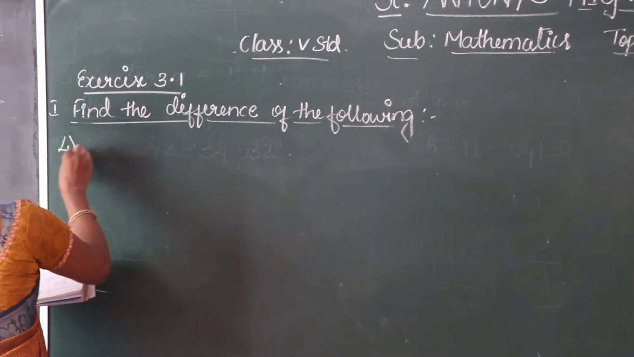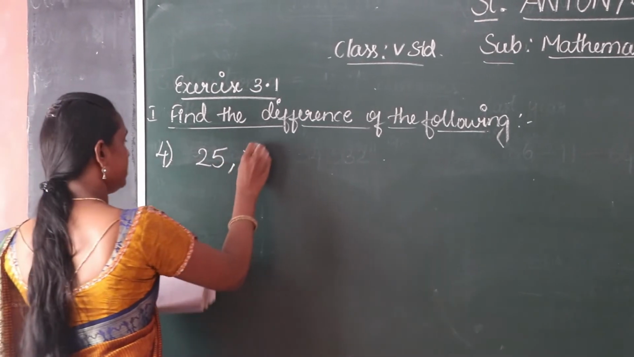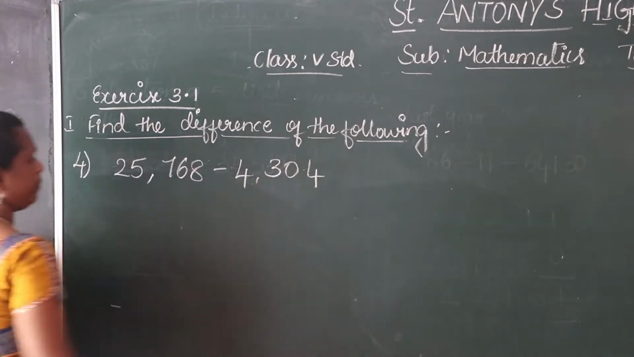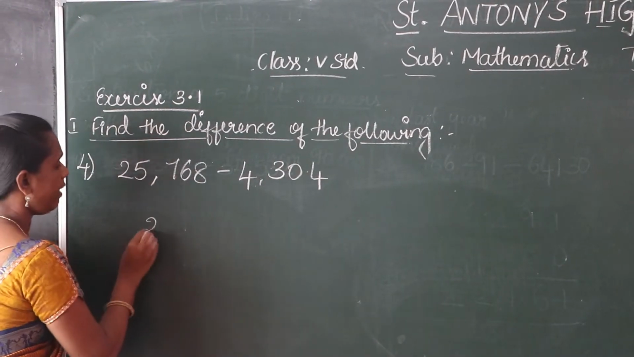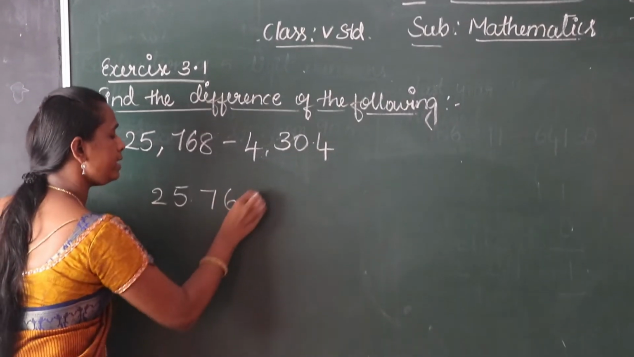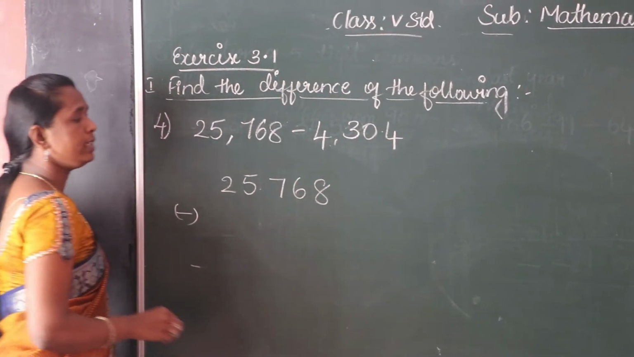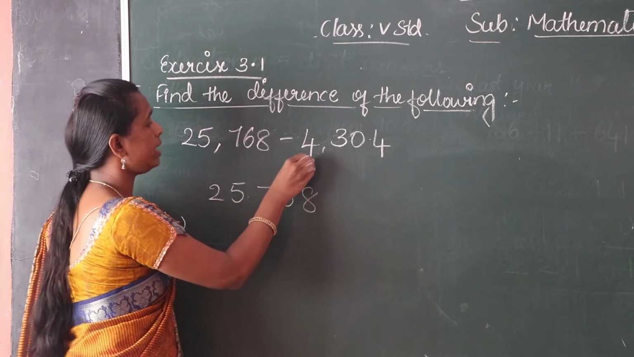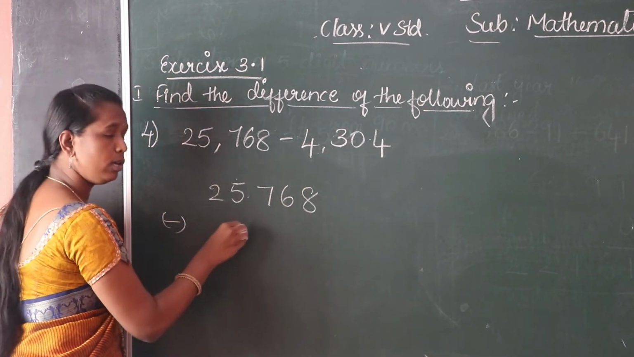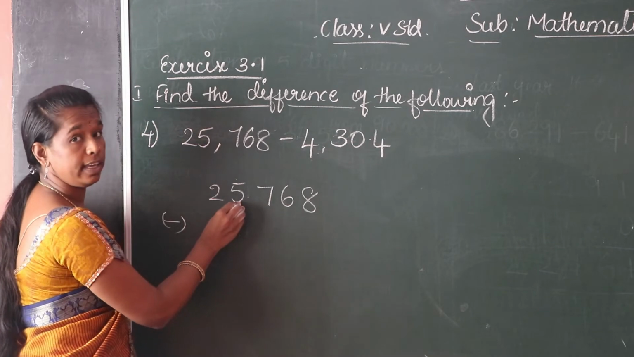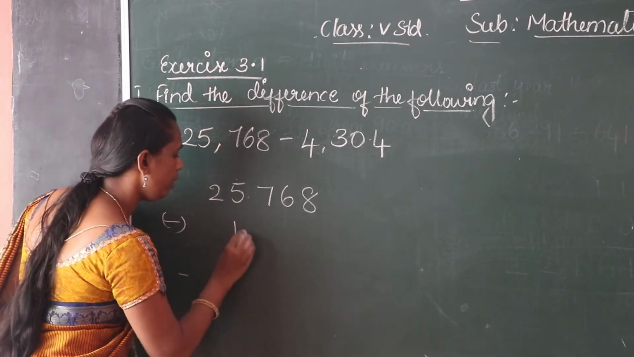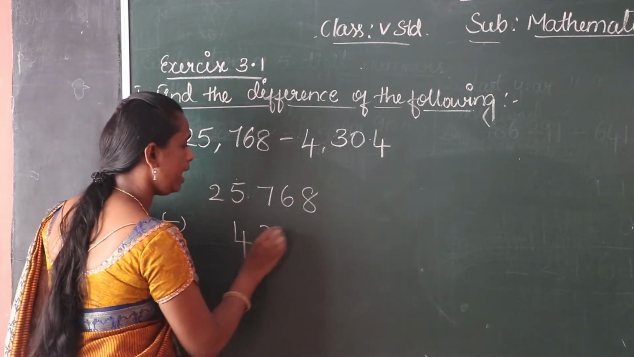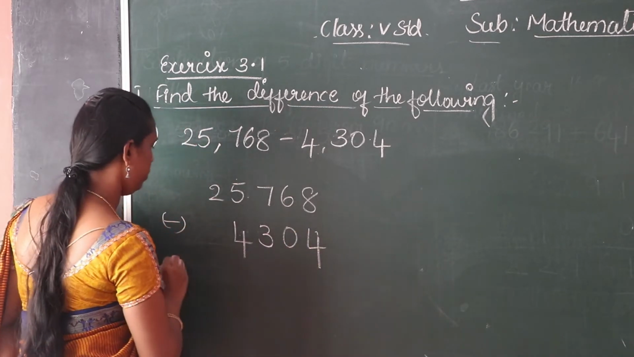Fourth one, 25,768 minus 4,304. So first write down 25,768 minus, see, observe this sum, 4,304. 4 is in the place of 1,000. Write down in the 1,000 place, below the 1,000 place. Here 5 is in the 1,000 place. Write down 4 below 5 because it is in the 1,000 place. 4,304. Do the subtraction.